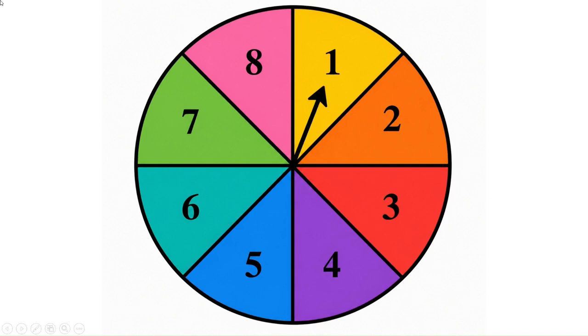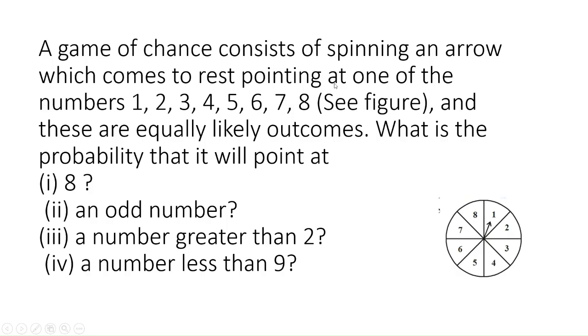So how many total possible outcomes will be there for us? 1, 2, 3, 4, 5, 6, 7, 8. Total possible outcomes will be 8 only. We have to find out the probability that it will point at 8, and the other particular events asked here.